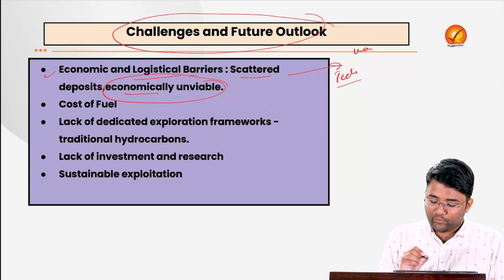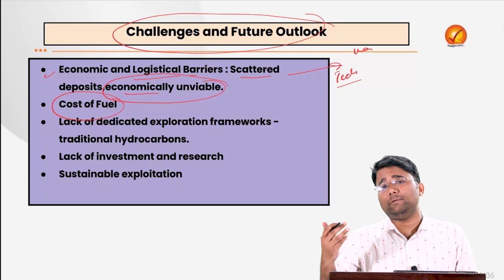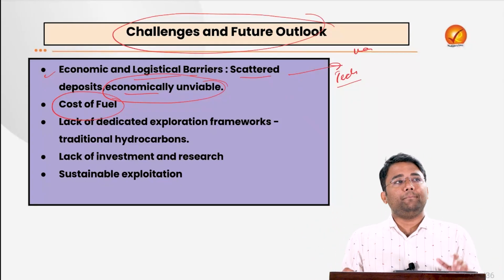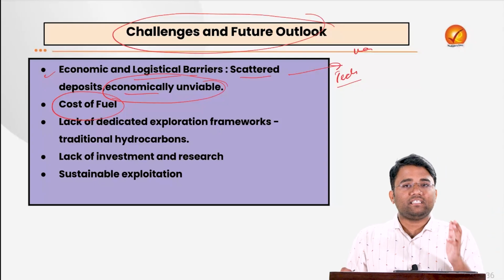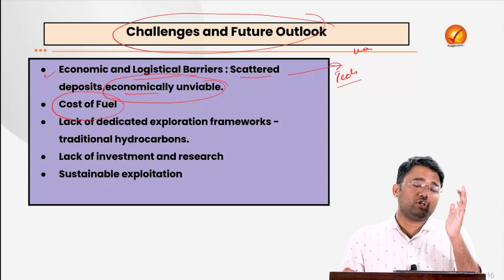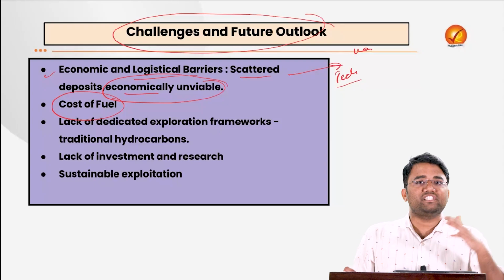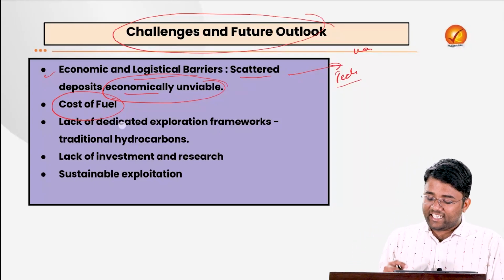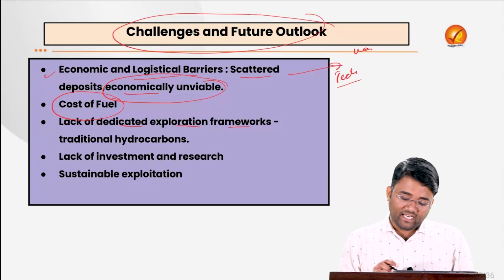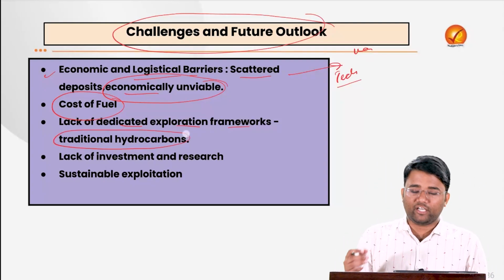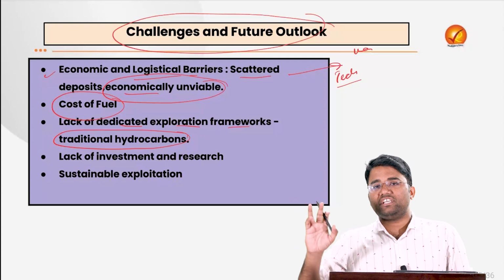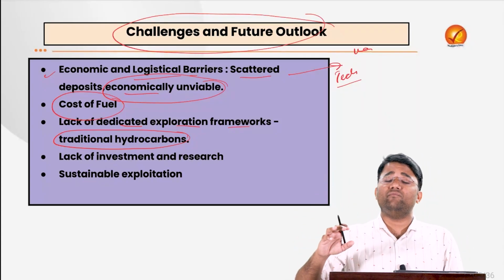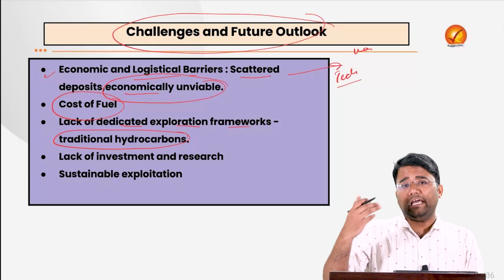Also, if the cost of extraction is very high, that will add to the cost of the fuel. Then people will not find it affordable, and the objective we had in mind, of shifting towards hydrogen, will not be possible. Then there is the lack of a dedicated exploration framework. For example, with traditional hydrocarbons, we have sufficient technologies and explicit frameworks that we can follow, and with the help of that we can explore.